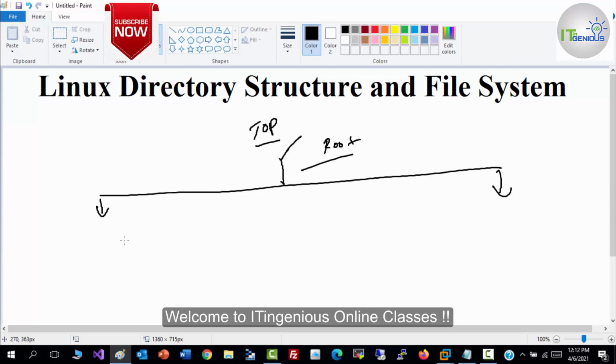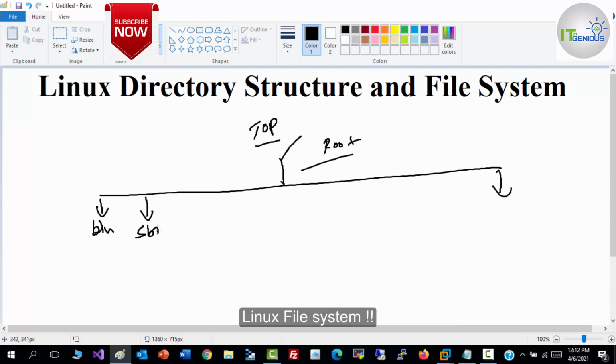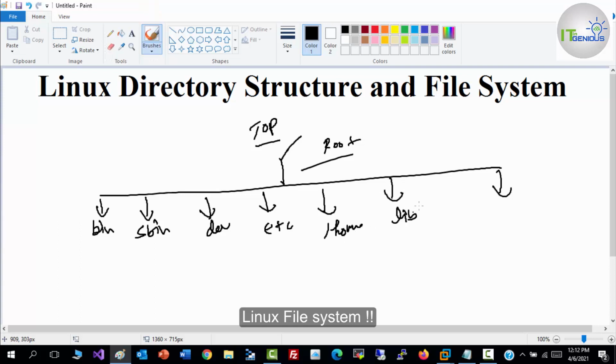So let me explain here. We have the directory slash bin. Under slash, let me write here: bin, sbin, dev, etc. I'm going to write a few of the most important directories which we use in Linux. Then we have lib, mnt, srv, tmp, var.